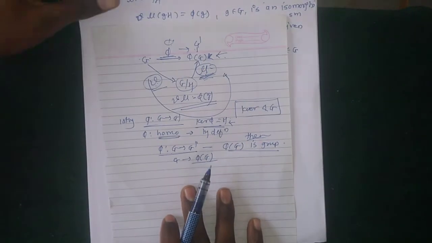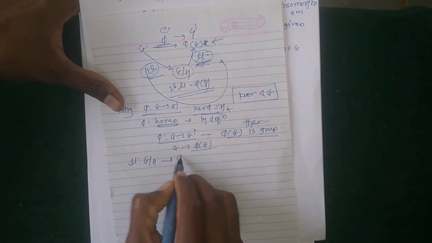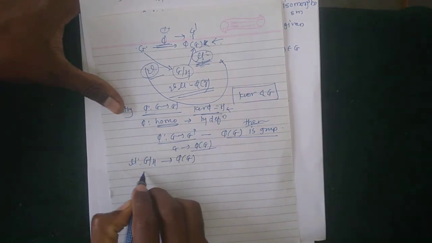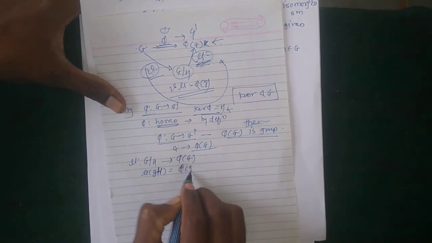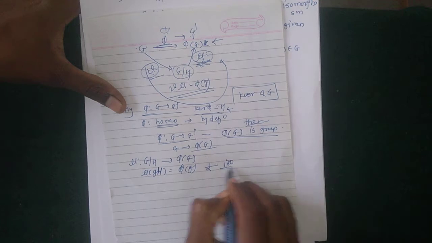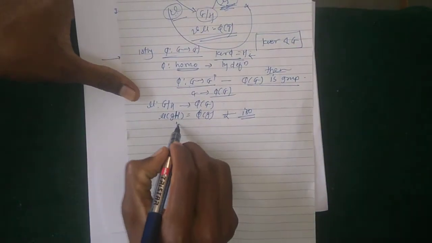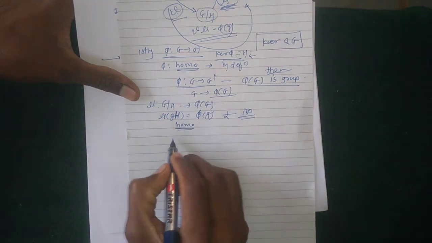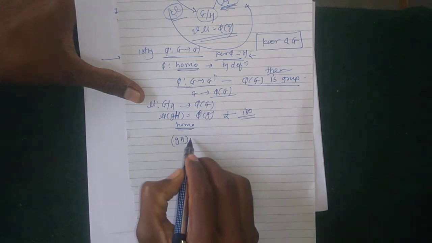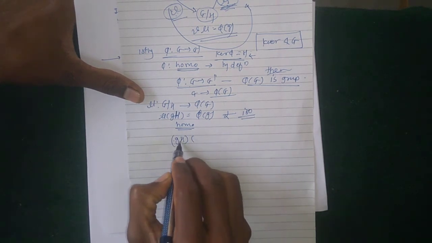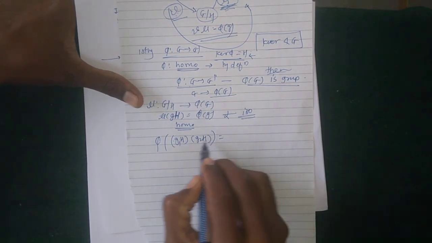Now to show that nu from G over H to phi of G, defined as nu of GH equal to phi of G, is an isomorphism. To show isomorphic means one-one, onto, and homomorphism. For homomorphism, choose any two elements from G over H, suppose G1H and G2H.